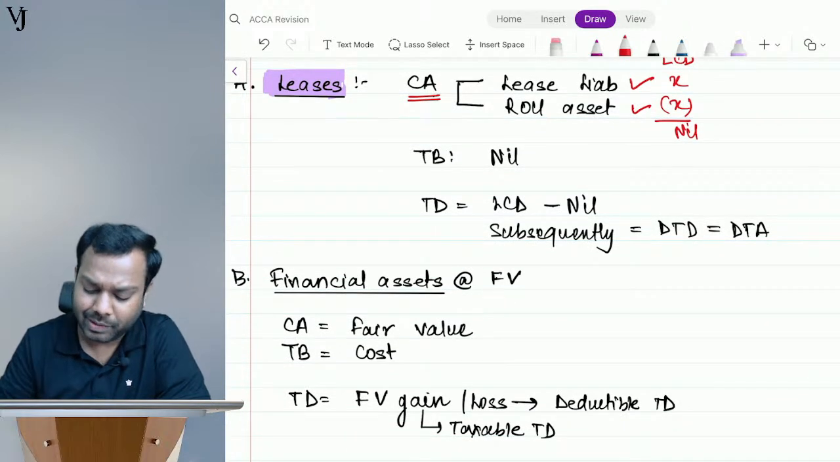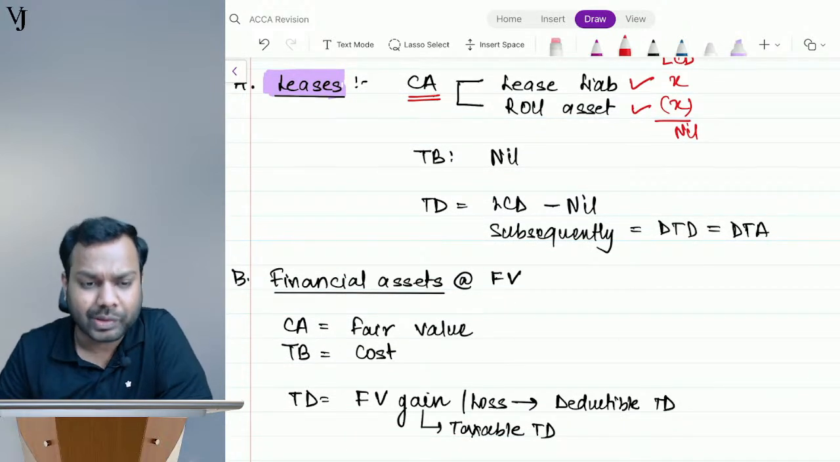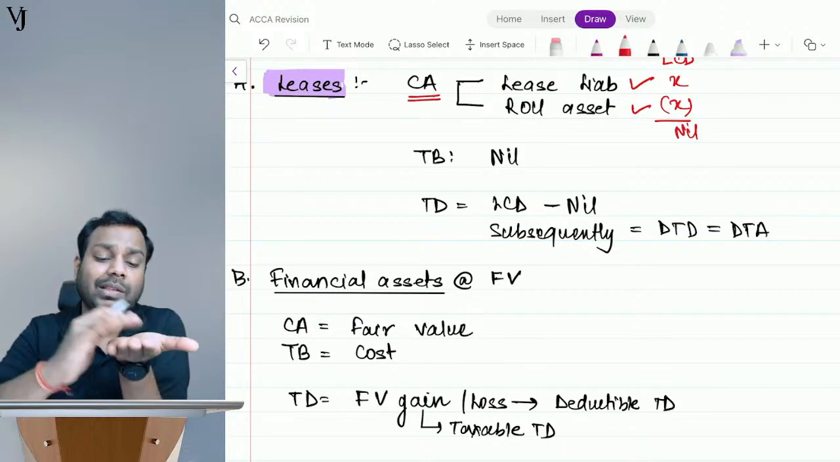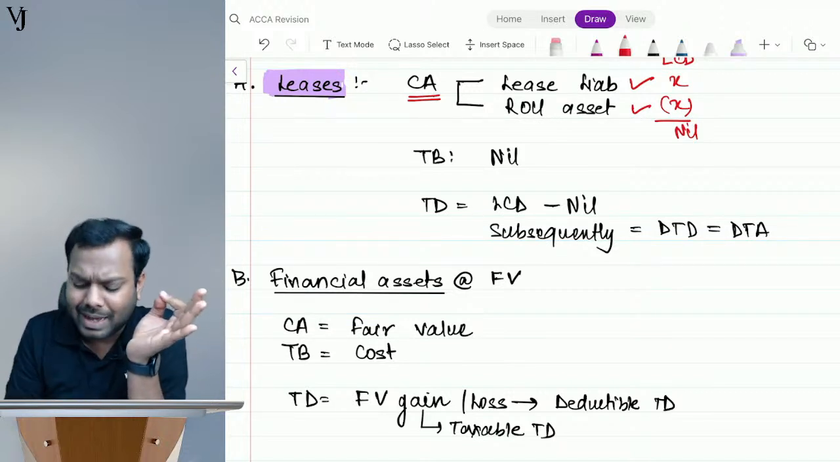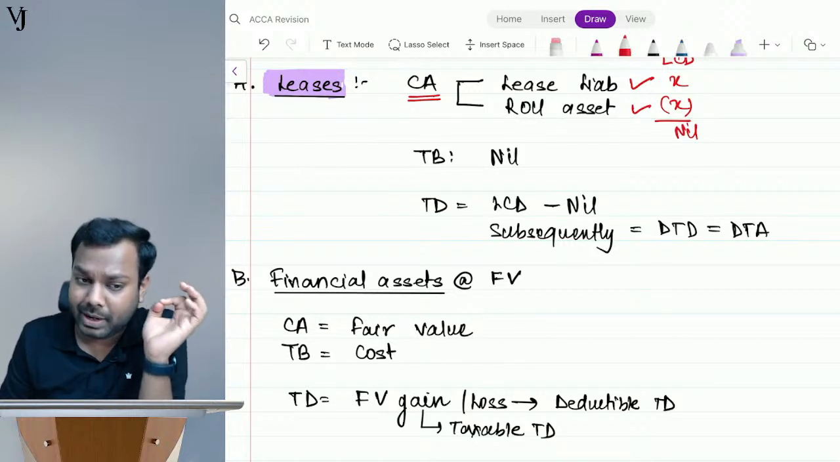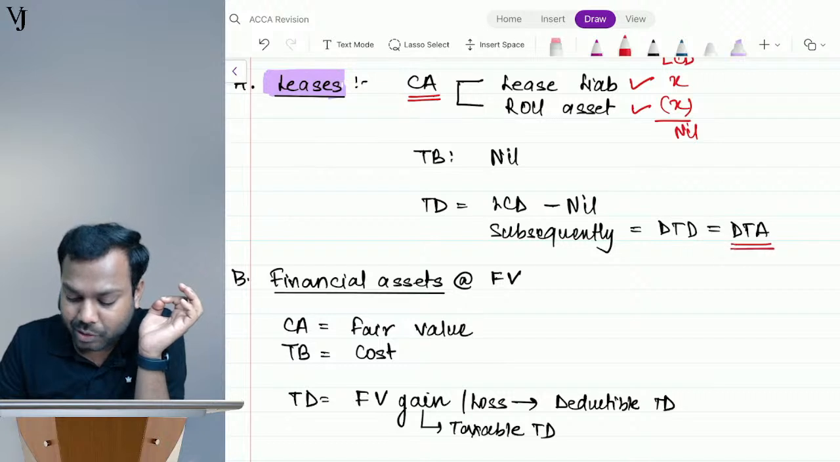Okay. So whatever is the balance, whatever temporary difference comes up, we have to analyze whether this temporary difference is taxable or deductible. Generally, it will be deductible. So we have to create a deferred tax asset on that.